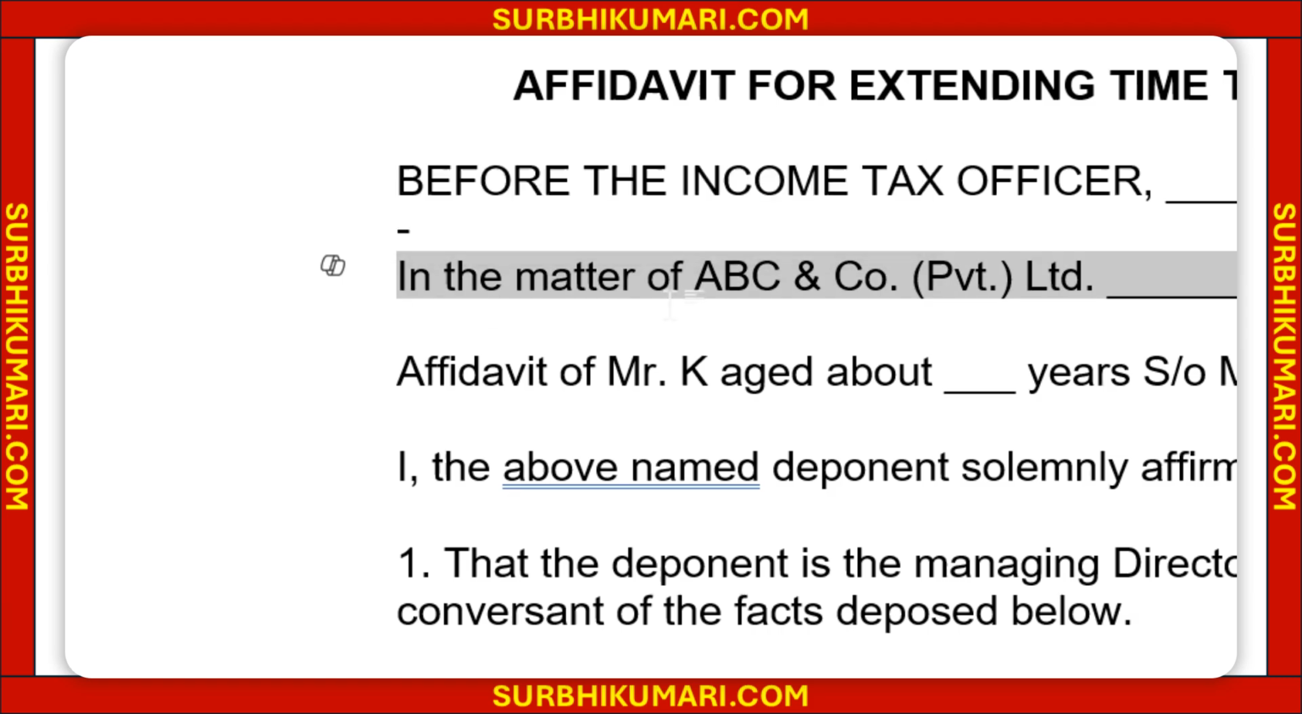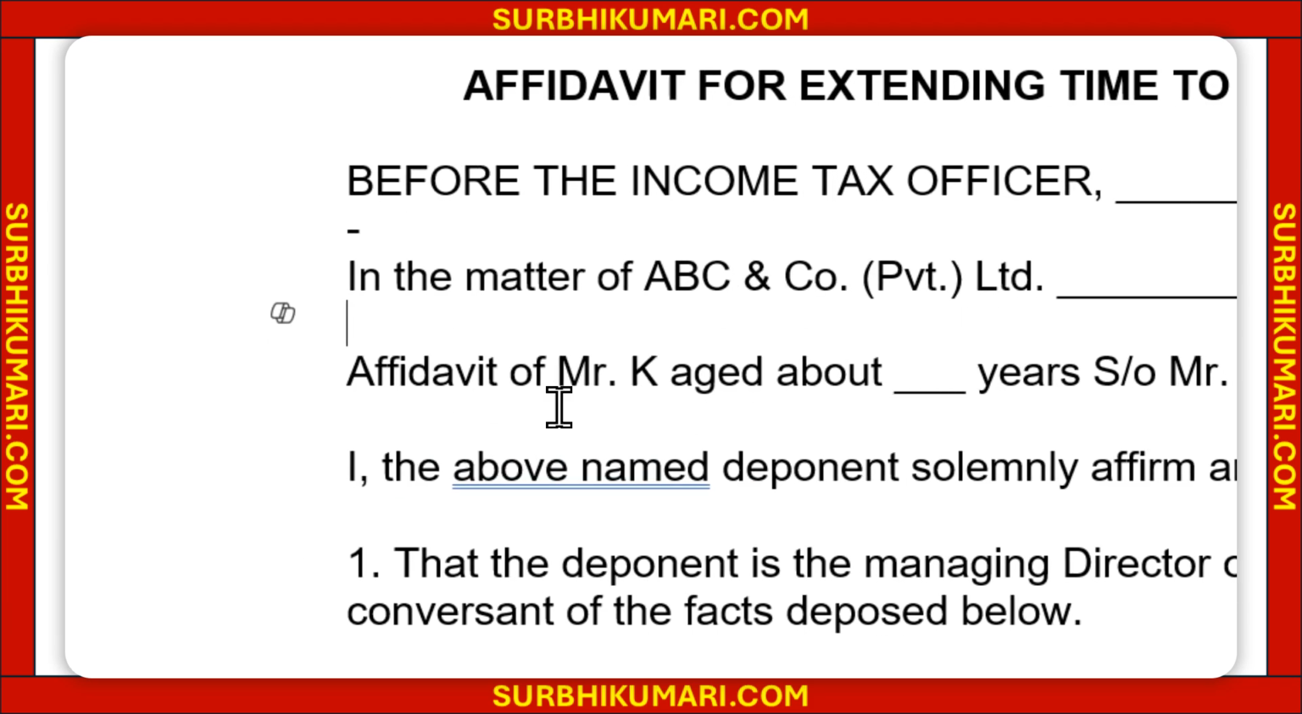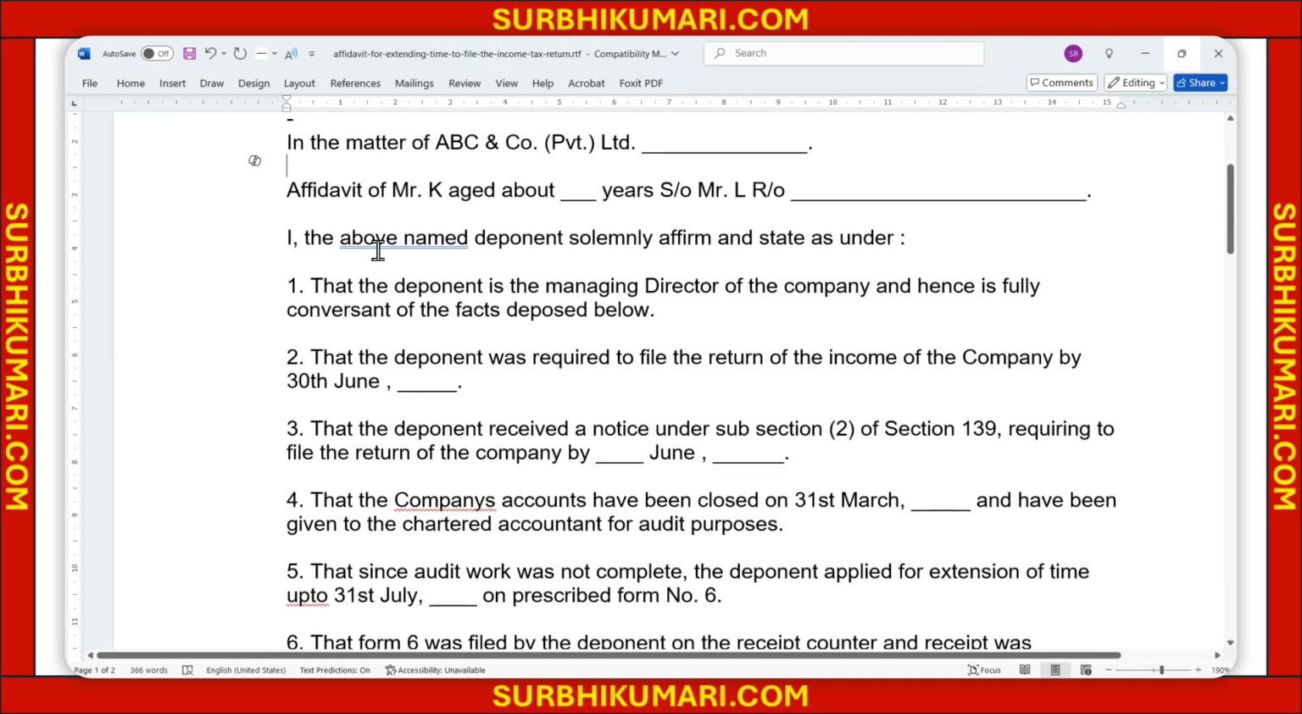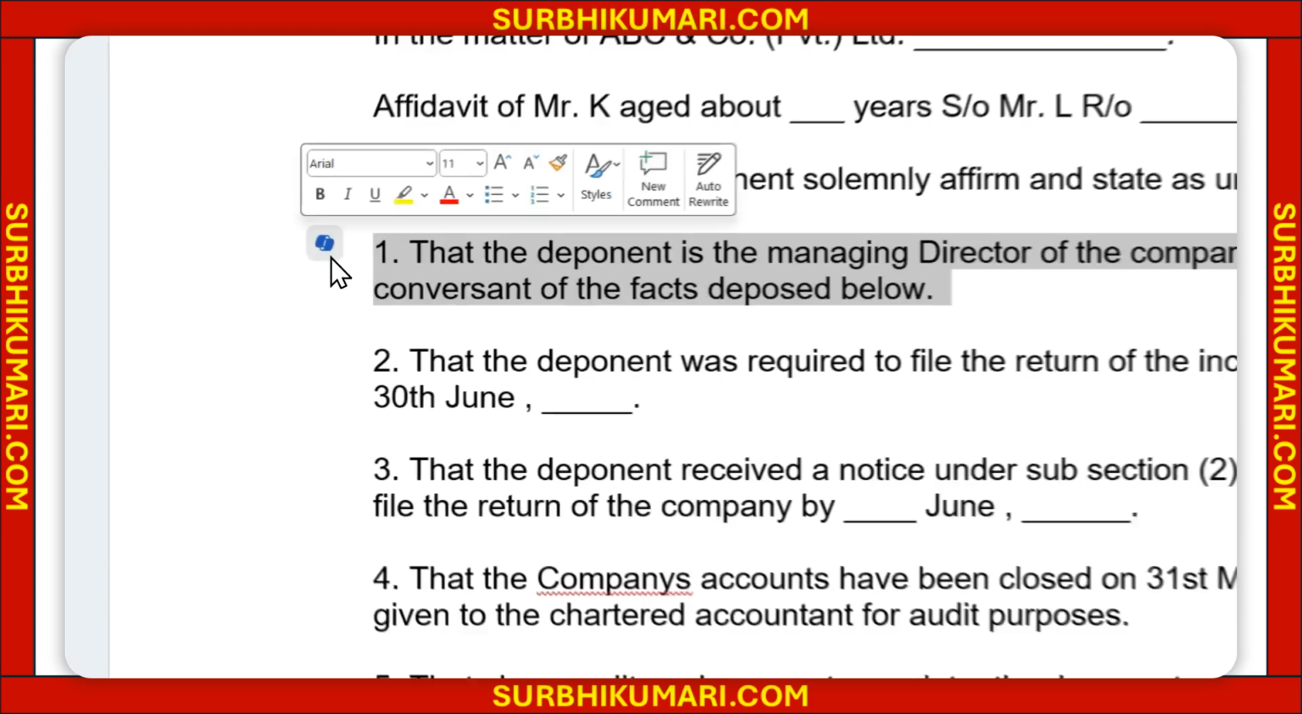Then, in the matter of ABC company, if it is a company, and if it is a person, affidavit of Mr. K. Write your name here, your age, son of your father's name. Put your name here, deponent, solemnly affirm and state as under: that the deponent is the managing director of the company. If you're a managing director, then this clause will go.